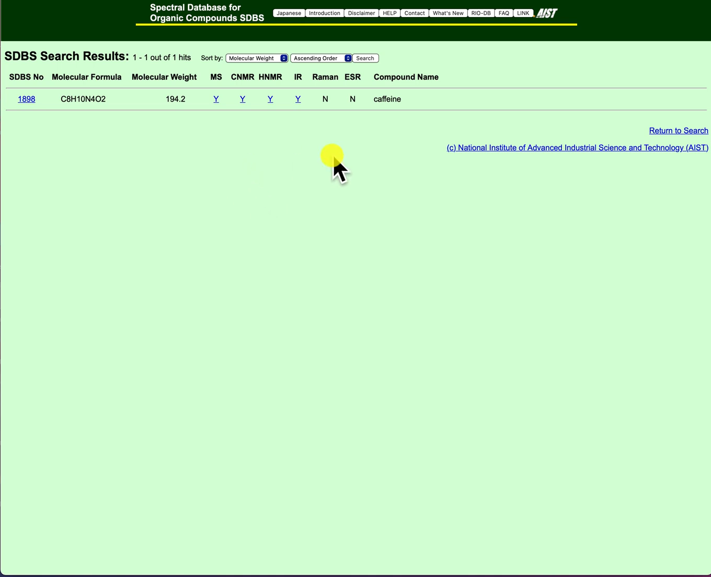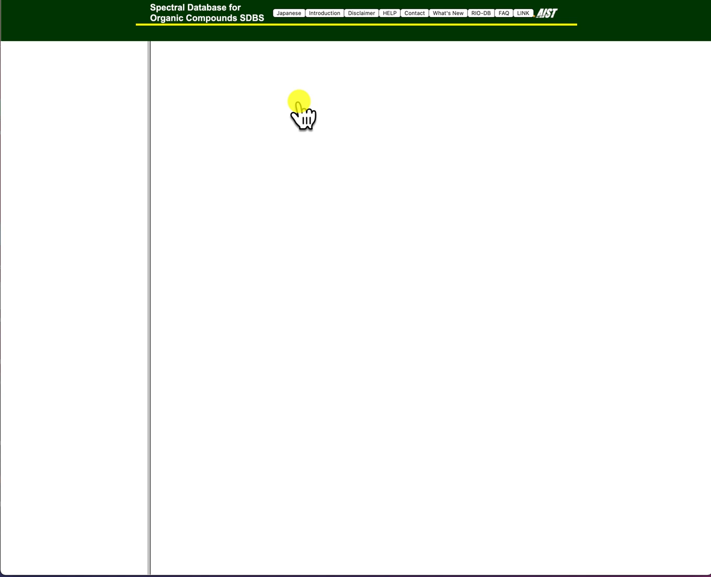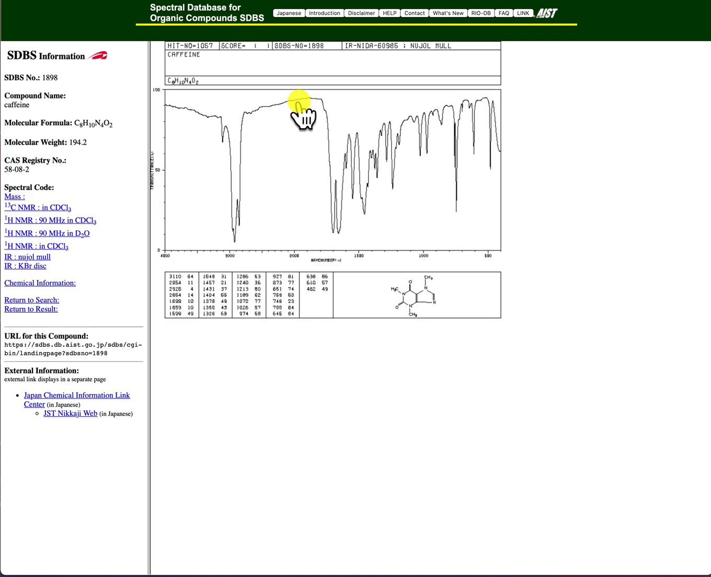And this page shows you the types of spectra that are available for this substance. It's got mass spec, carbon 13, NMR, IR. These ones are not available, but I see there is an IR, so let's click on Y for yes, and here you have the IR spectrum of caffeine. Okay, let's go back.